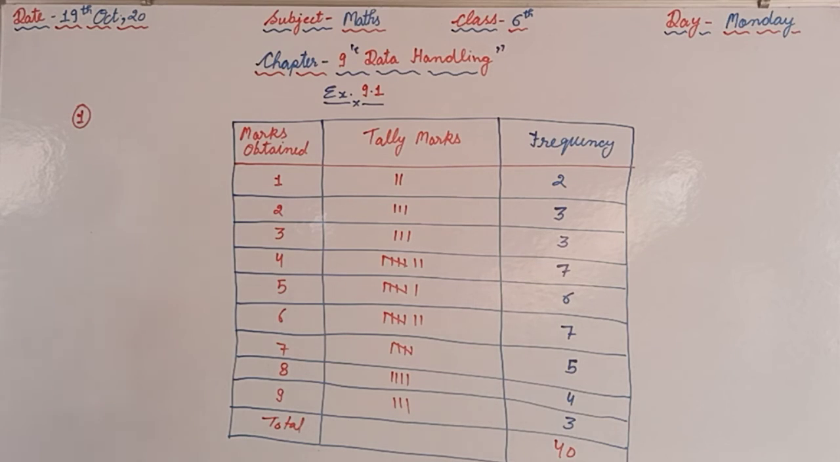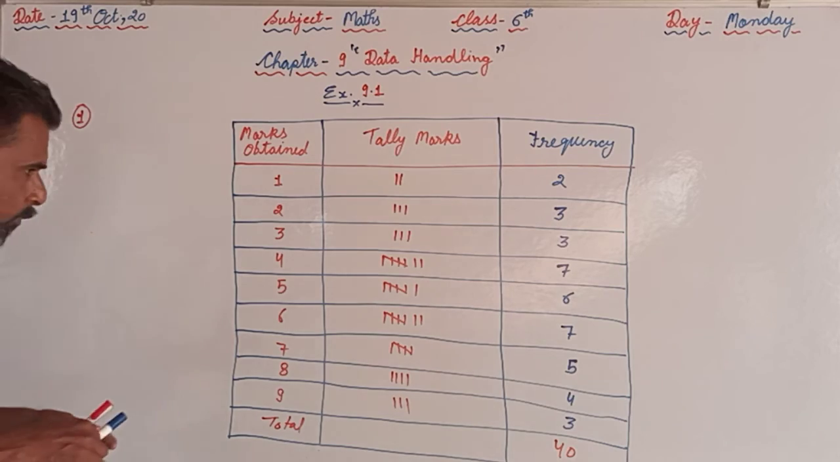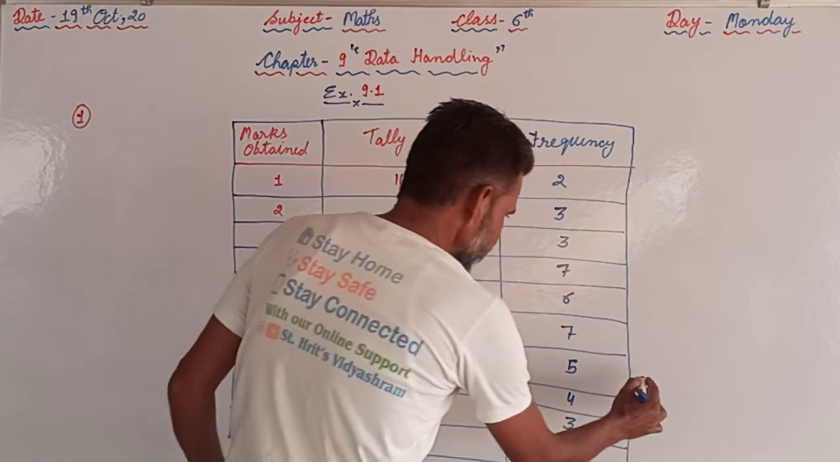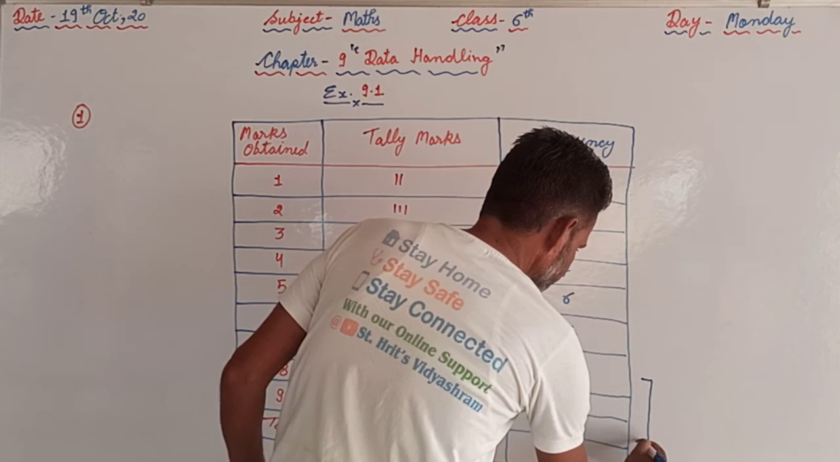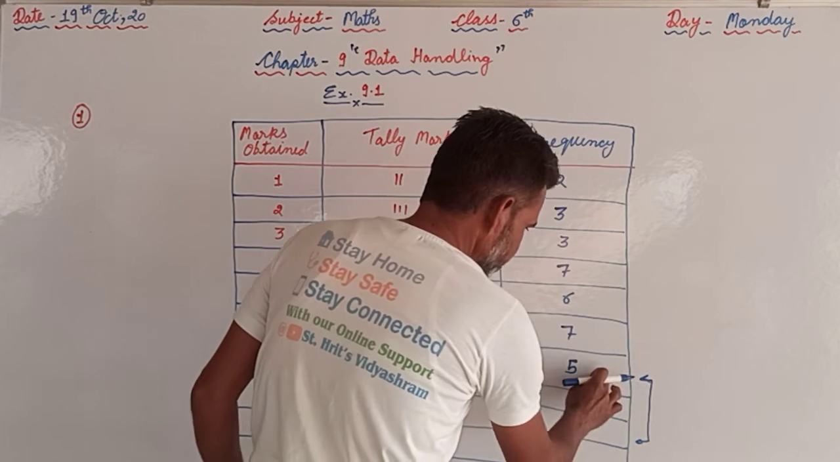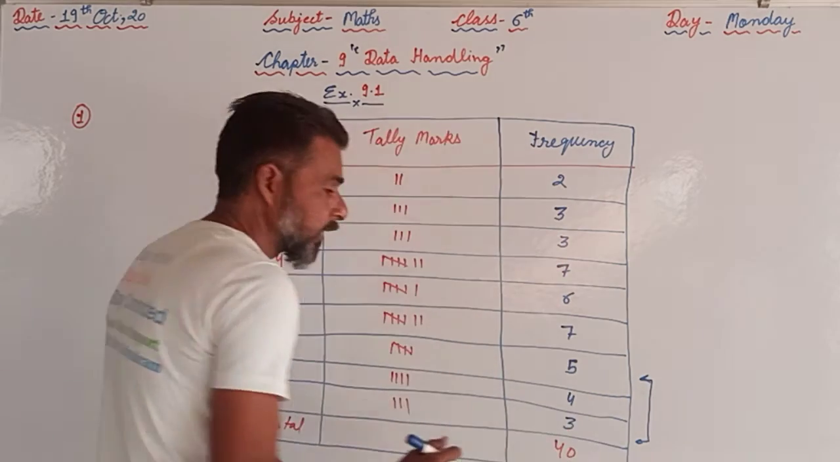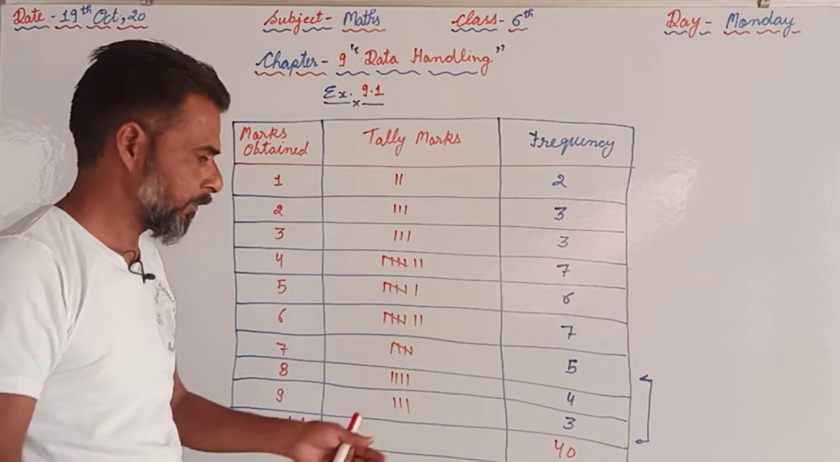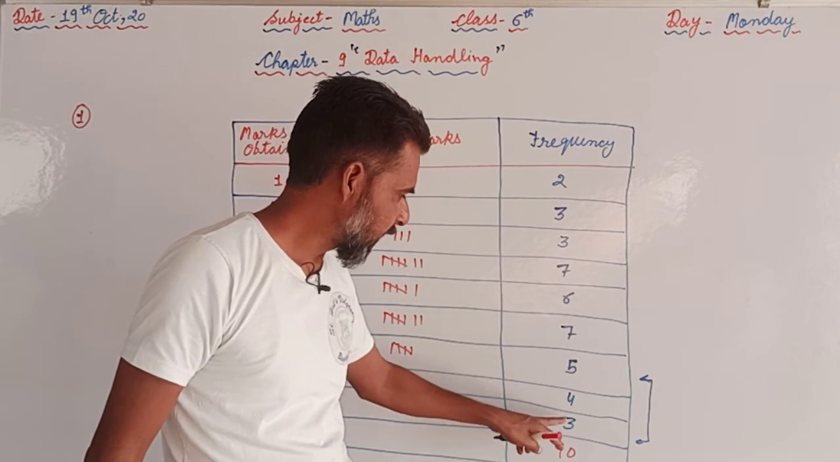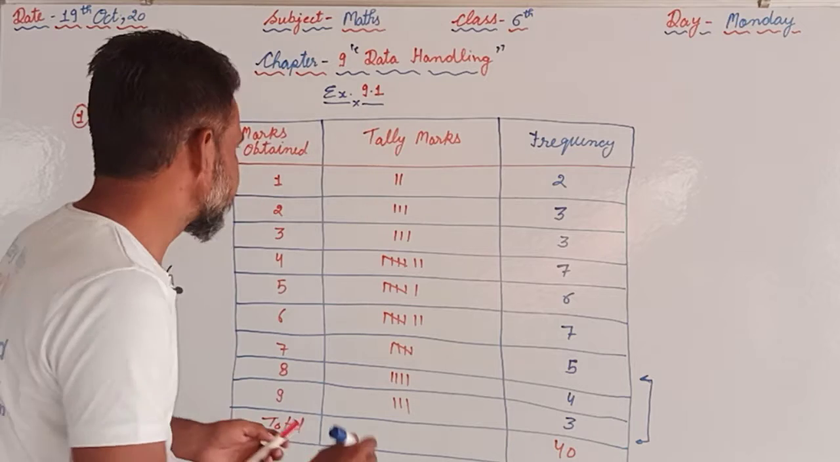So that was the first thing which has been asked in the question. Now some questions are given below the box. Find how many students obtained marks equal to or more than 7. Equal to or more than 7 means this is 7, 8 and 9. So 5 plus 4, 9, 9 plus 3, 12. 12 will be the answer of A.